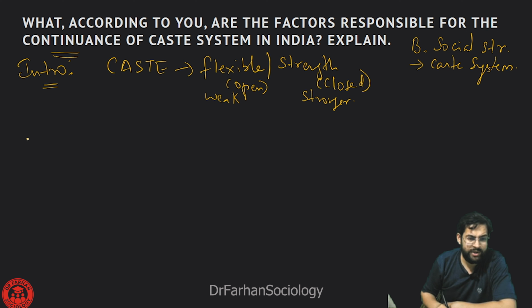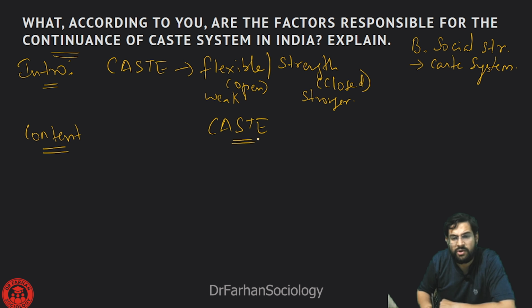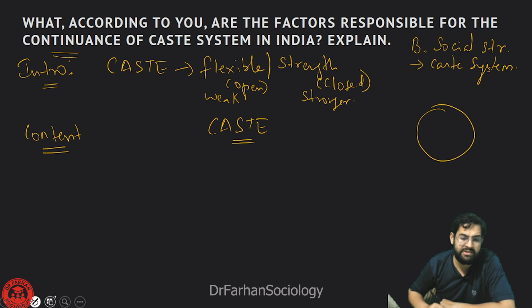So if I am going to the main primary content, what am I going to talk about? How caste system is a phenomenon associated with religion, but it has entered into other different dimensions as well. What do I mean by this?